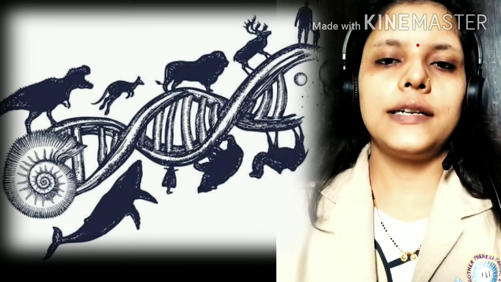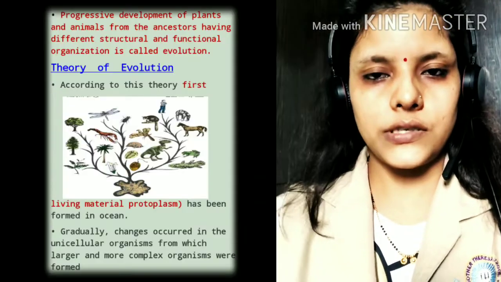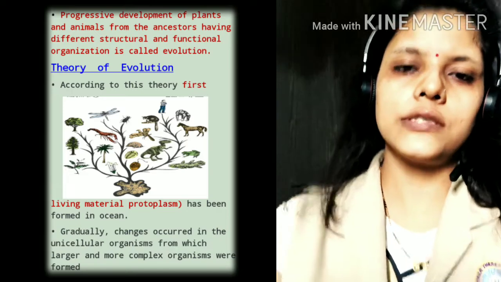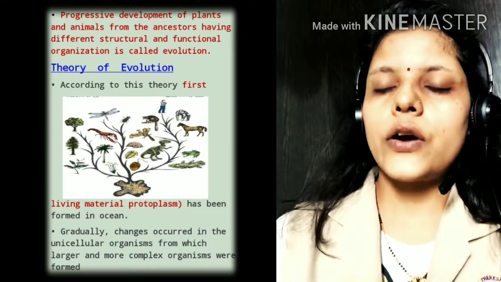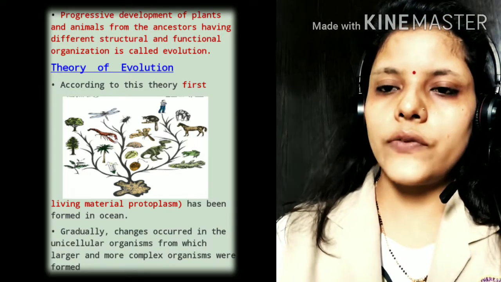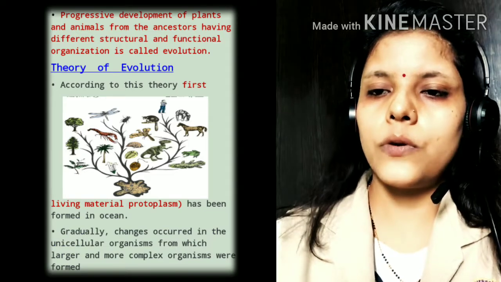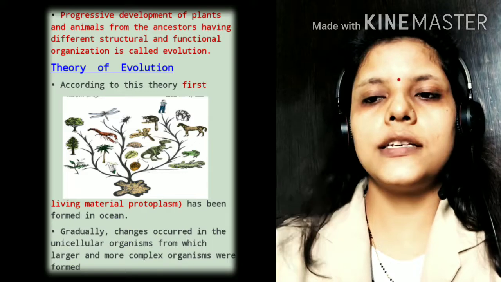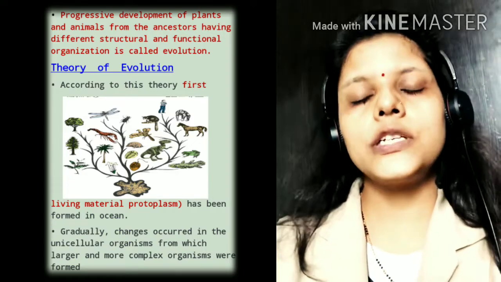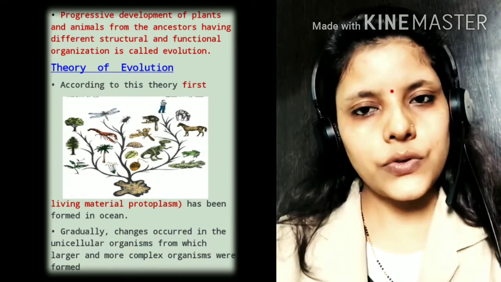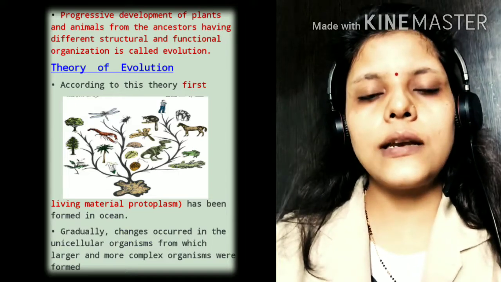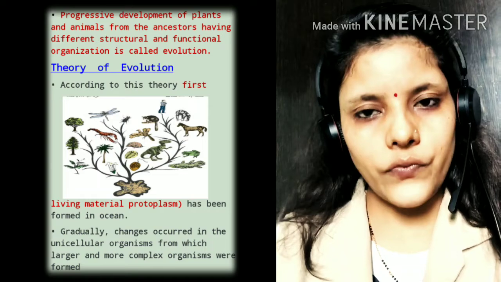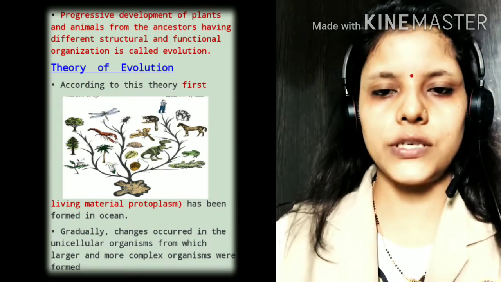Now next we will understand the theory of evolution. So what is the theory of evolution? Here are some points. According to this theory, the first living material is protoplasm, which was formed in the oceans. So which one is the first living material? It is protoplasm, which was formed in the oceans.